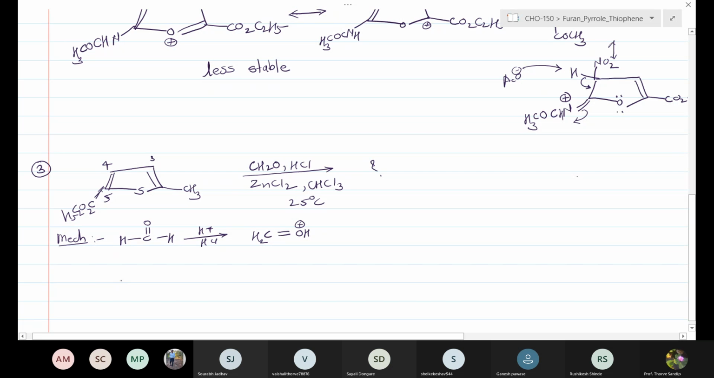Consider the mechanism. In the first step, the thiophene is having the ester group, which remains as it is. It is the CH3 group. The sulfur lone pair takes part in the reaction. The attack takes place on this electrophilic intermediate, which is obtained by the protonation.